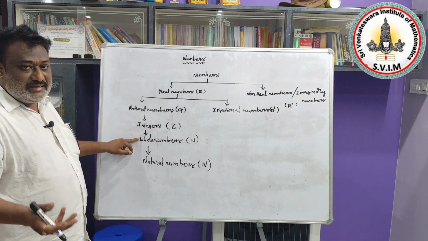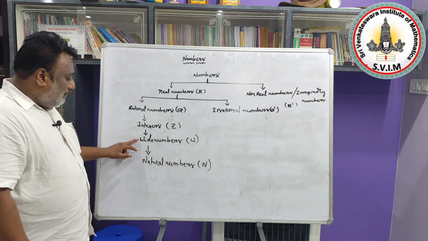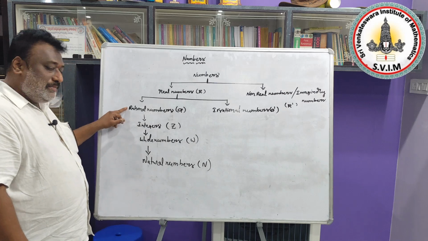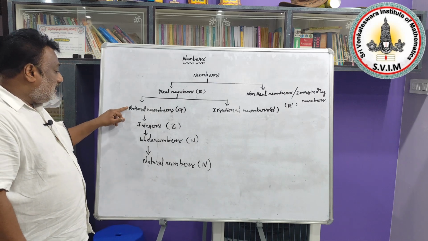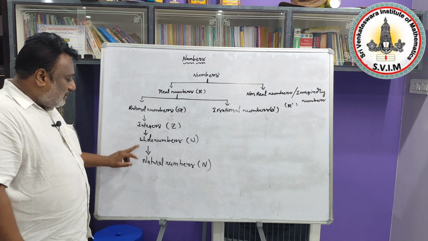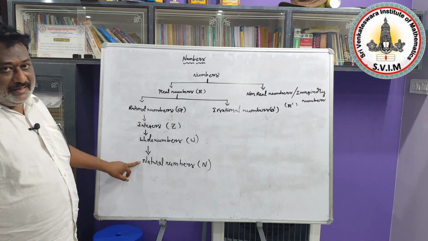We already explained why they are not. Next, all natural numbers are whole numbers, all natural numbers are integers, all natural numbers are rational numbers, but all rational numbers are not natural numbers, all integers are not natural numbers, all whole numbers are not natural numbers.